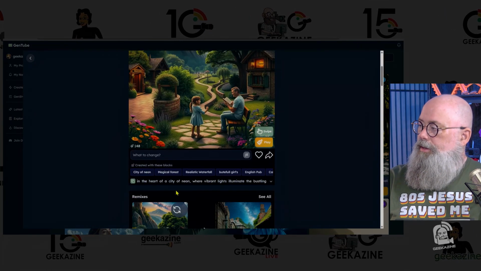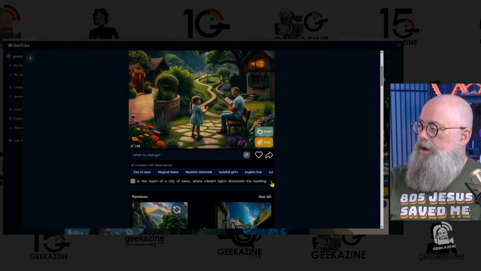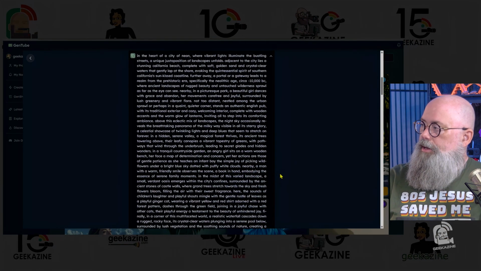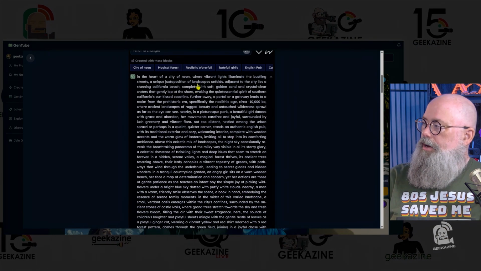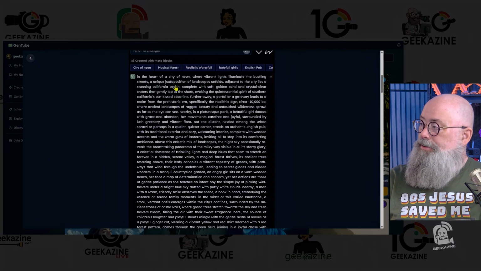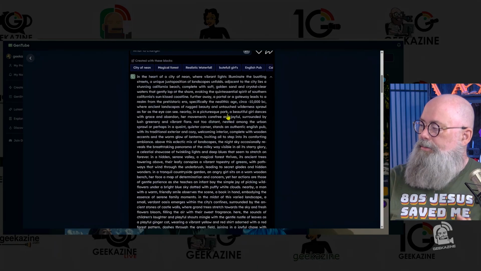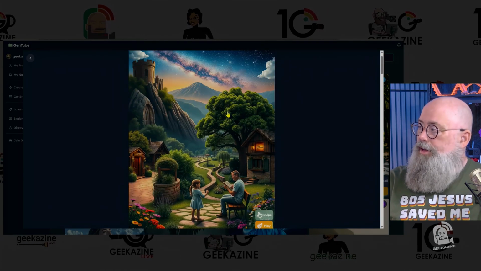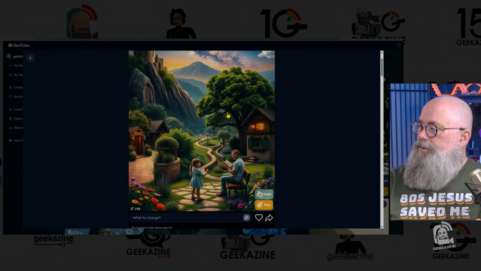So basically it's telling you in the prompt, which is right there, in the heart of a city of neon, where vibrant lights illuminate the bustling streets, a unique juxtaposition of landscapes unfolds, blah, blah, blah. There's a lot of text here, as you can see. So basically, that's what it creates.